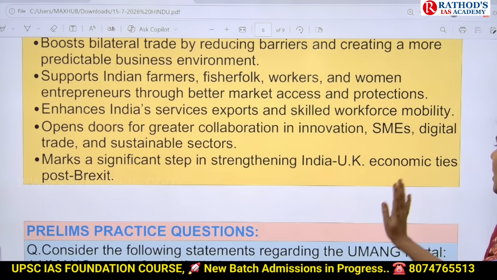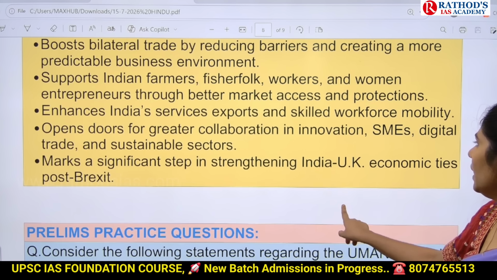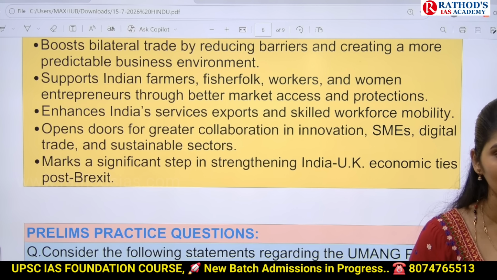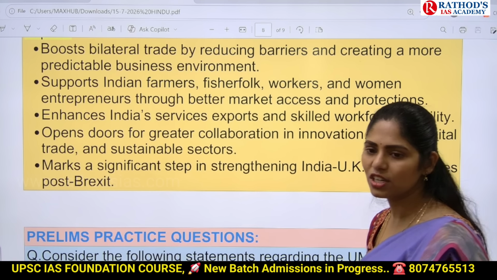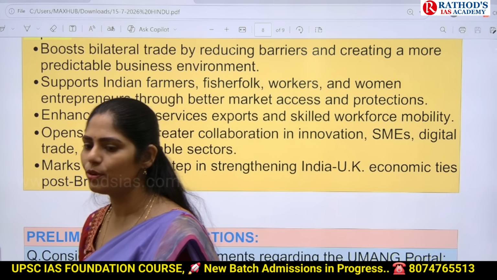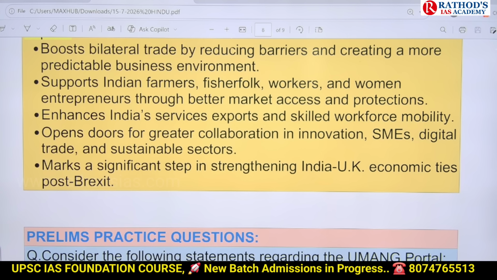And obviously it will lead to improving of India-UK bilateral ties, and even we can boost our innovation, and we can boost our small and medium enterprises, digital trade, etc. So these are the possible positive impacts of this deal, guys.